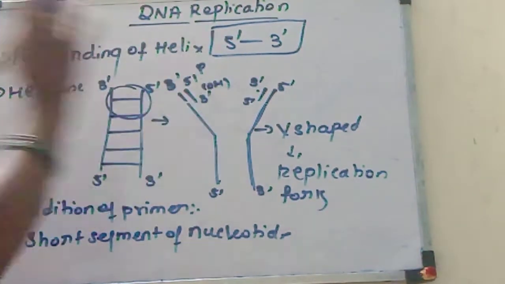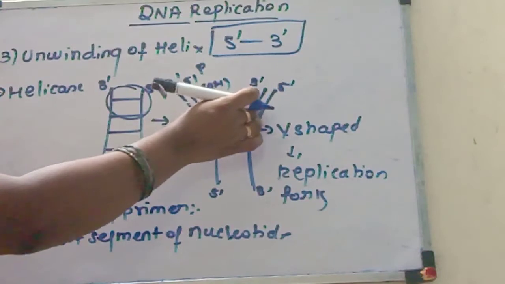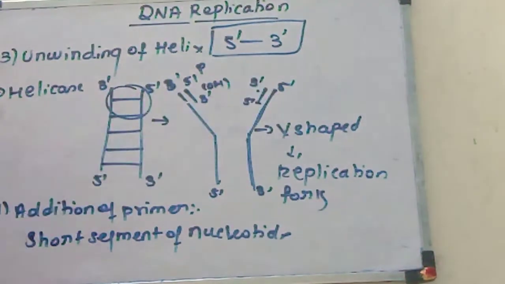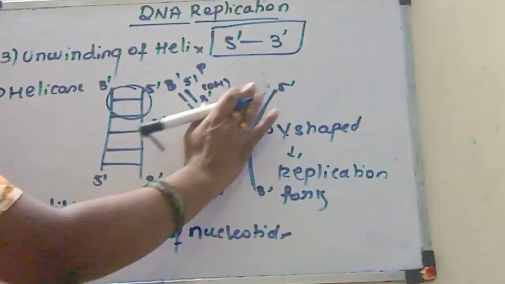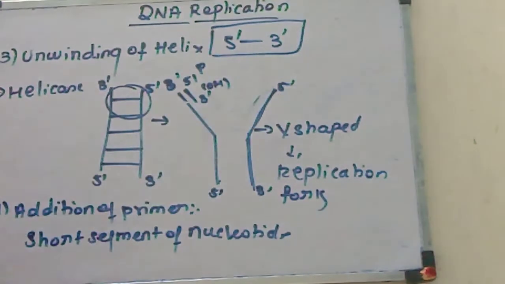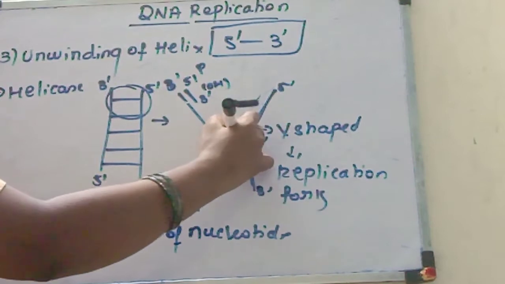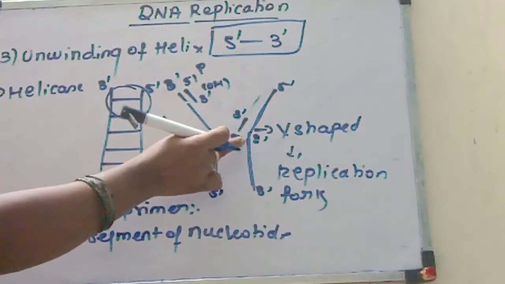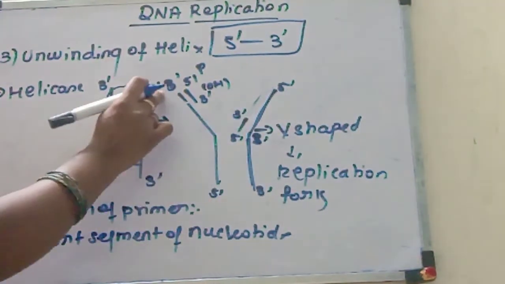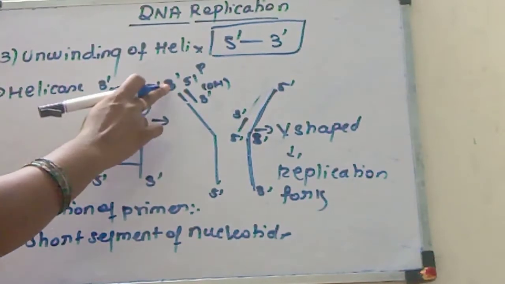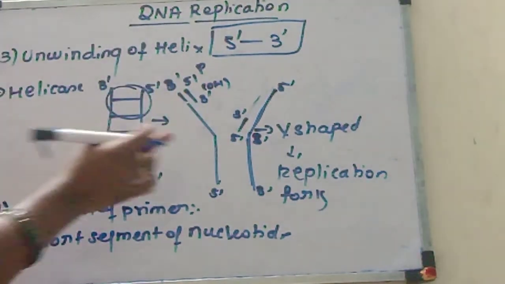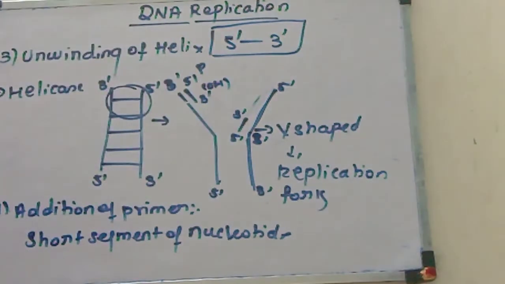Here is the 3' end and here the 5' end, and new nucleotides will not add to the 5' end. So we add the RNA primer exactly opposite to the 3' end, in both strands. Here also opposite to the 3' end, and here also opposite to the 3' end.